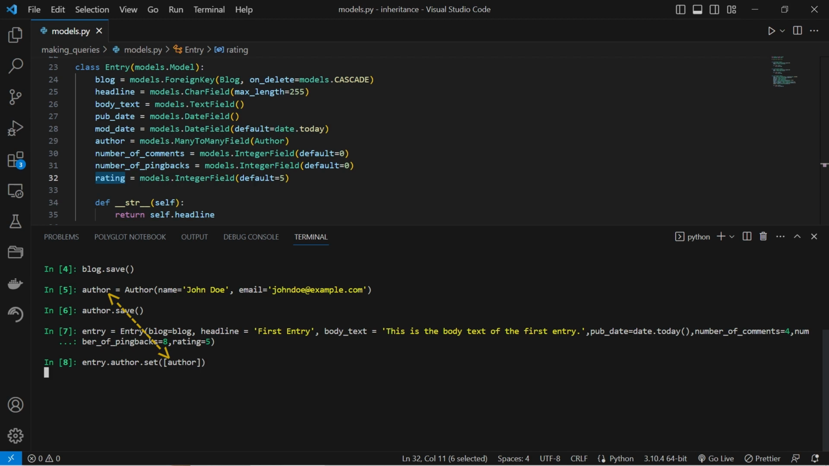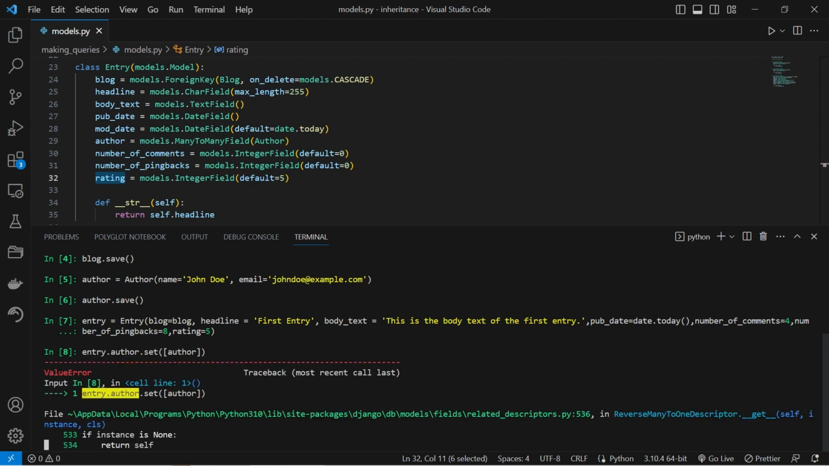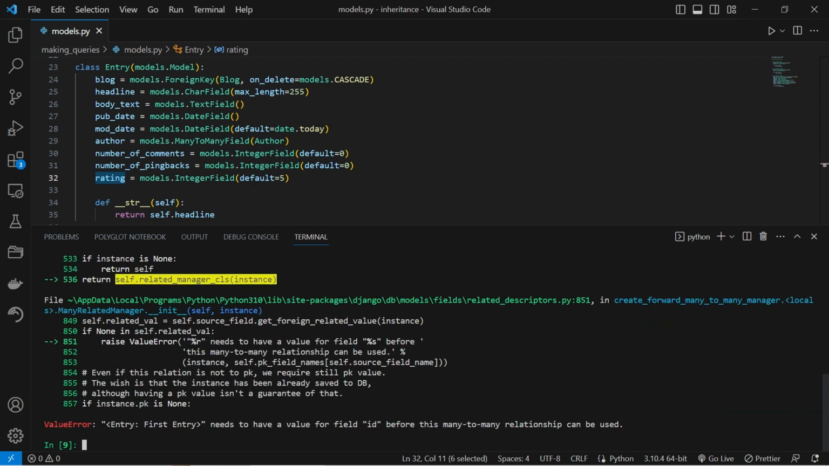Here, we will get an error message which indicates that we need to save the entry object before we assign the authors to the many-to-many relationship. This error occurs because the entry object must have an ID assigned by the database before we can add a many-to-many relationship to it. To resolve this issue, you should save the entry object before assigning authors to the many-to-many relationship.